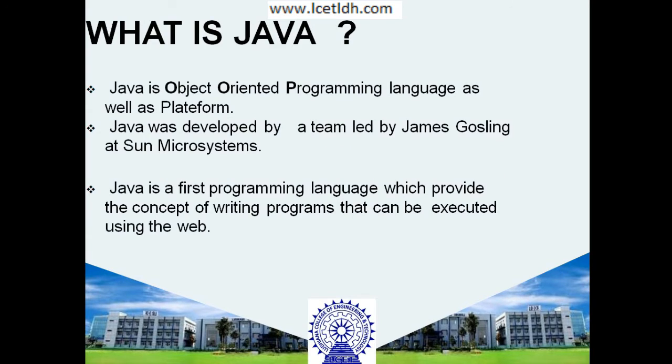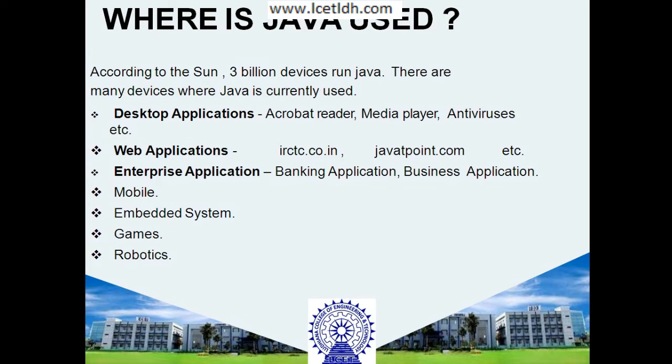Java is an object oriented programming language as well as a platform. Java was developed by a team led by James Gosling at Sun Microsystems. Java is the first programming language which provides the concept of writing programs that can be executed using the web page. Now, where is Java actually used? According to Sun, 3 billion devices run Java. There are many devices where Java is currently used.